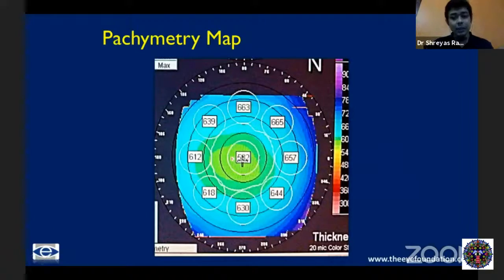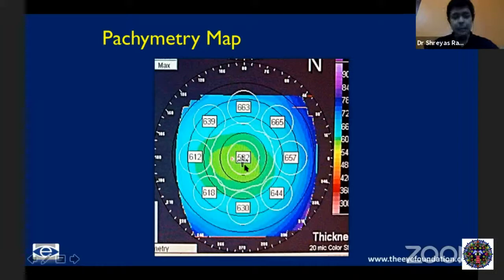Moving on to the pachymetry map, I'll talk a little bit about elevation maps again when we come to Pentacam. I'm quickly running through some slides of OrbScan here. And when we come to the pachymetry map, OrbScan gives us a less accurate estimation of pachymetry. Scheimpflug is a little better. ASOCT is even better than Scheimpflug. And I'll discuss a little bit about the limitations later.